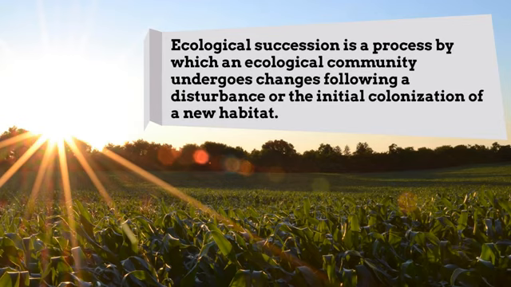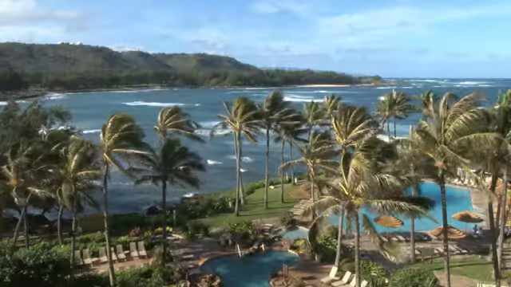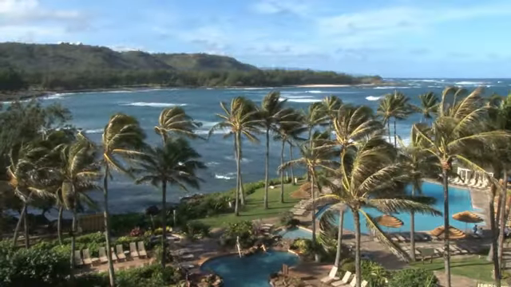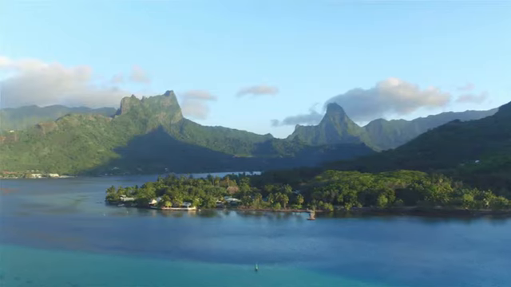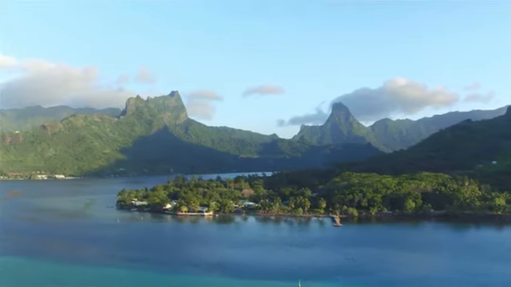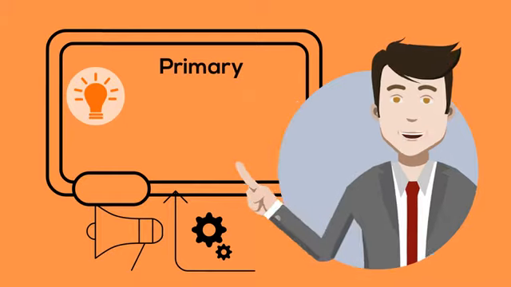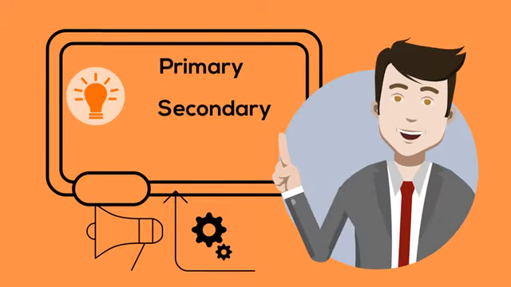a new habitat. For example, the islands of Hawaii were formed from volcanic activity. From their fiery start, over time they became tropical islands. There are two main types of succession: primary and secondary.